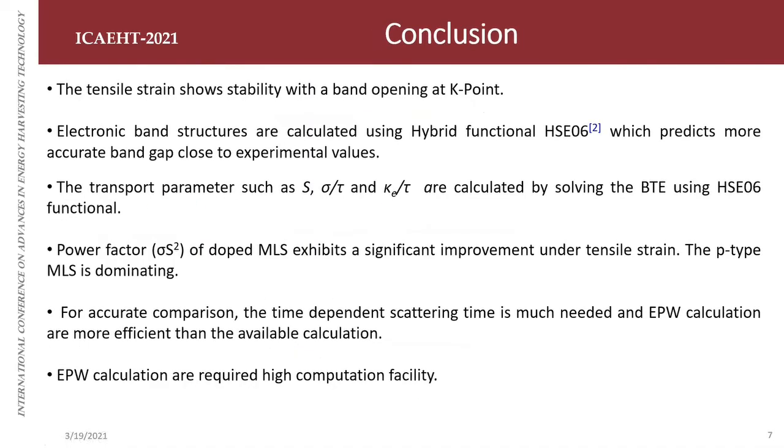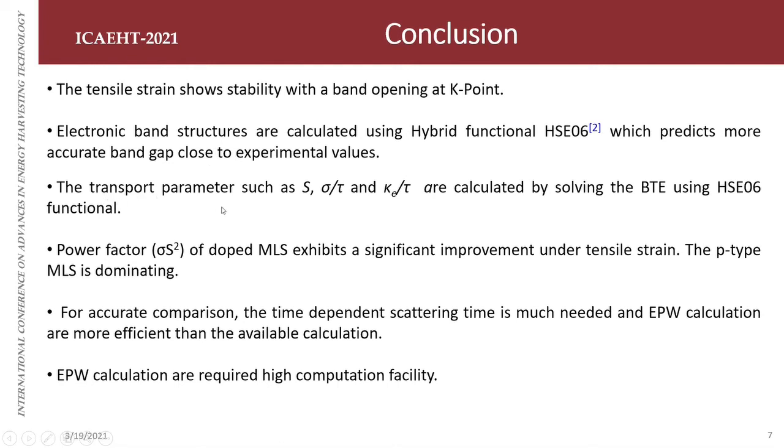So here are the conclusions from my side. The main thing is that we applied only tensile strain because compressive strain shows instability, and there is a band gap opening also at the K point. The electronic band structure we calculated with the most robust method, the hybrid functional HSE, which predicts more accurate band gaps close to experimental values. For this particular statement, you can refer to the paper on hybrid functionals. They have shown a lot of comparison between experimental values and first principle based calculation values.